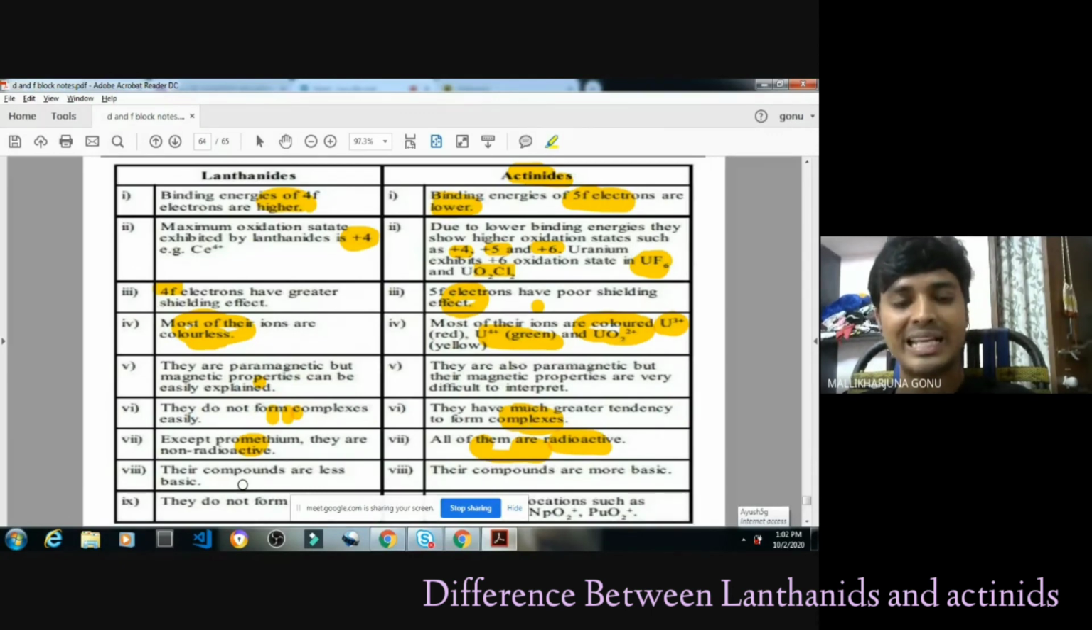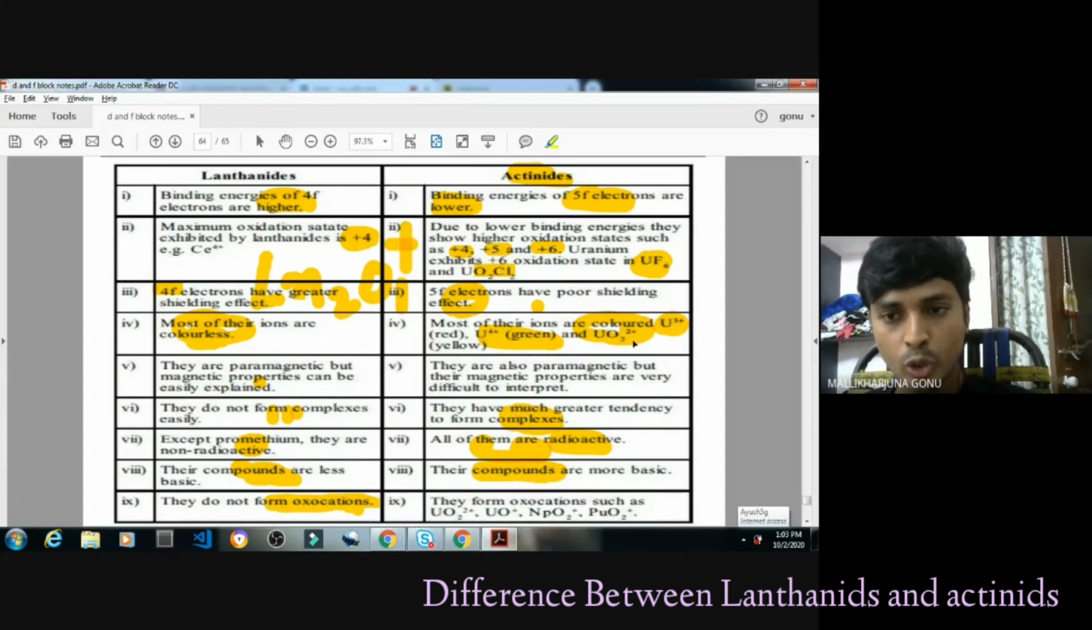Their compounds are less basic. Which compounds? The compounds of lanthanides. Their compounds are more basic, actinides. And they do not form oxo cations. For example, in the lanthanum case we have seen oxides, Ln2O3, that's it. But cations I have not written. But here you can see UO2 2+, UO+, neptunium, plutonium. It is very, very important.